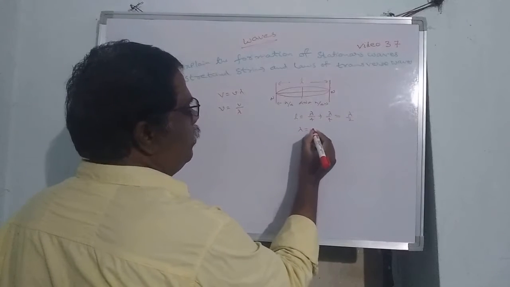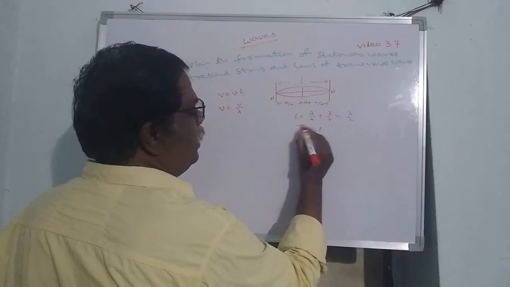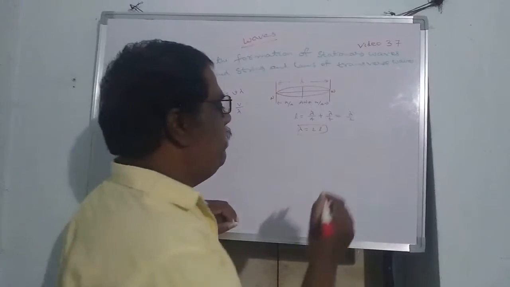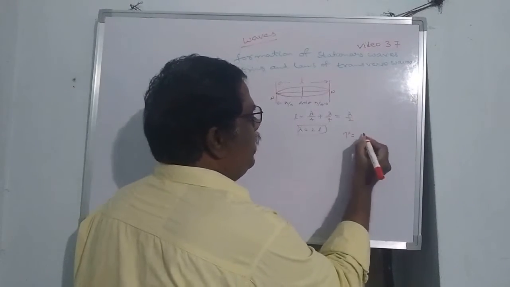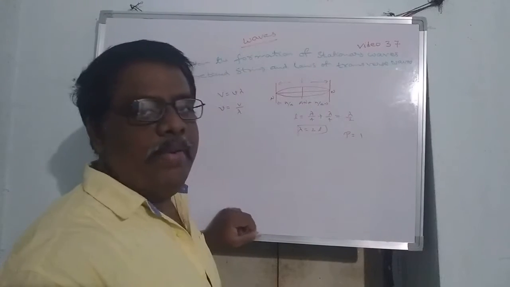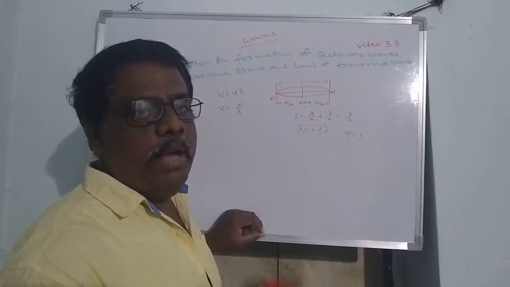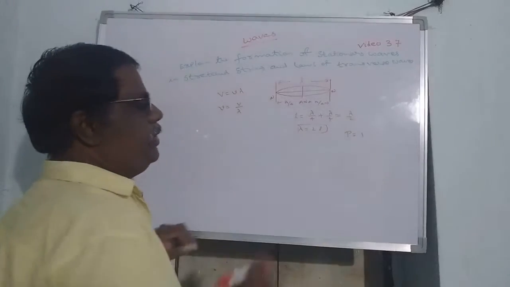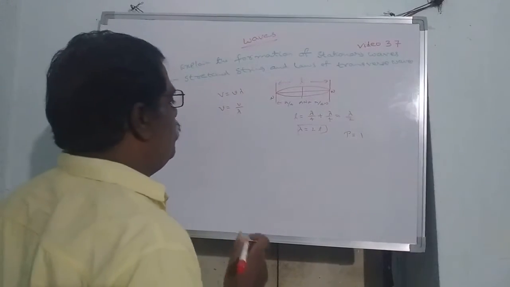Therefore L is equal to lambda by 2, lambda is equal to 2L. The number of segments or loops is denoted with p. Here p is equal to 1, only one loop or one segment.